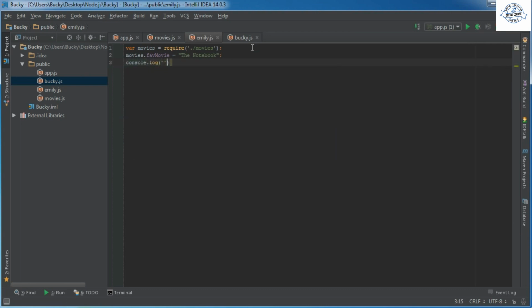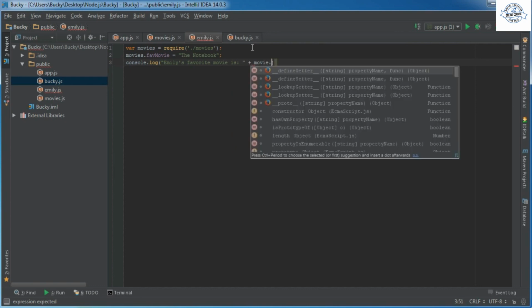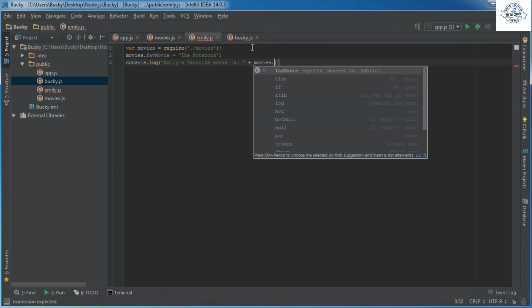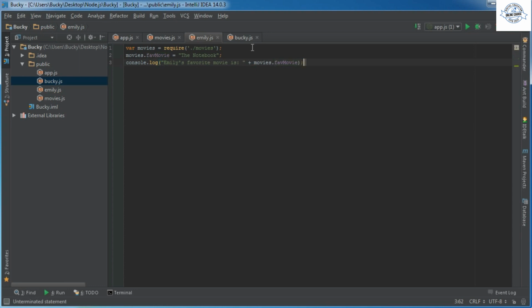So I'll say something like Emily's favorite movie is movies.favemovie. Alright, so nothing revolutionary here. What we did is we made a really simple movies module, and then what Emily's going to do is she's going to import that module, set her favorite movie to The Notebook, and then it's just going to print it out. So now let's do the same thing for Bucky.